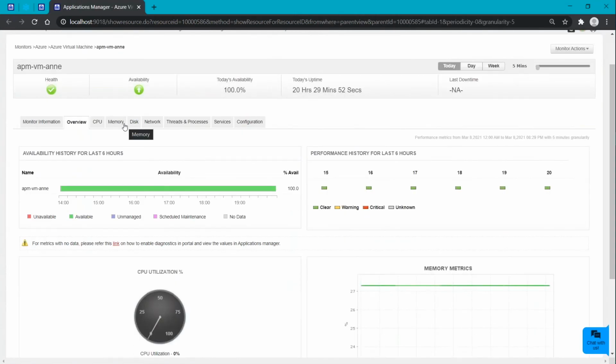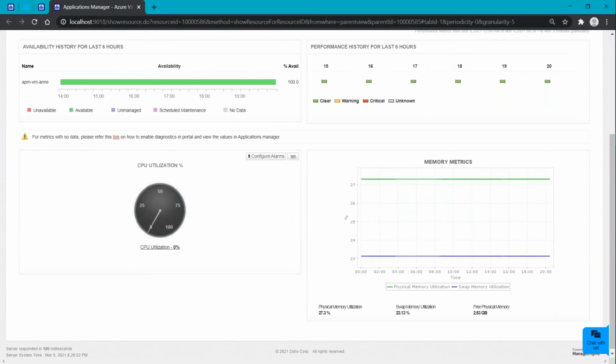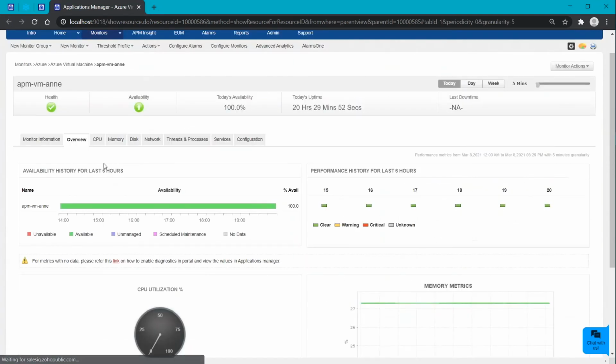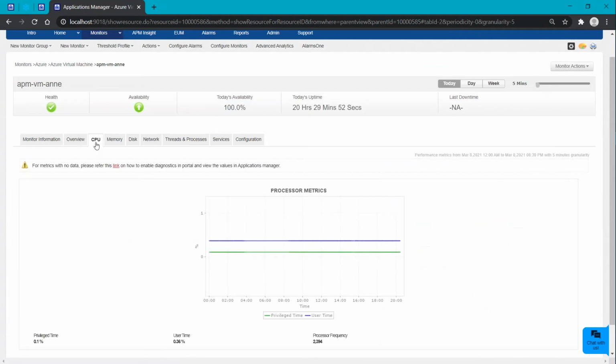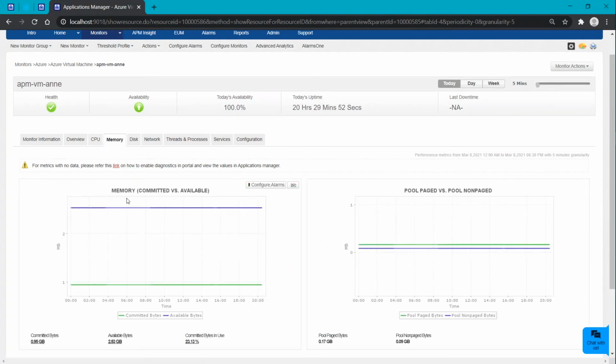Here, as I've told you before, you can see all the details regarding your CPU and memory related information. We have exclusive tabs for each metric, so you will have detailed information regarding it. Under the CPU, you can get the percentage of the time where your process has been running in the privileged mode, and all those details regarding the CPU can be tracked here. And you can see the amount of committed virtual memory and available physical memory, and all those details can be tracked here under the memory.